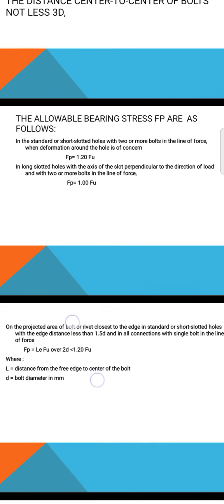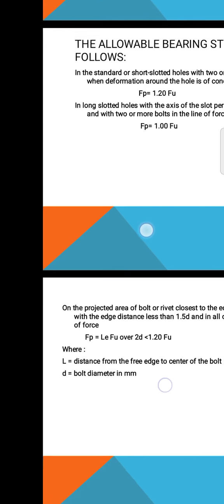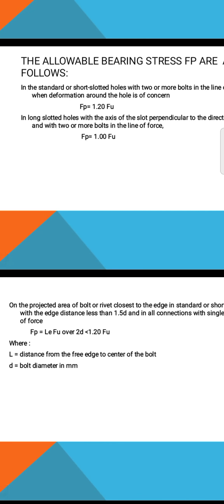The formula is Fp is equal to LFu over 2D, or is not greater than or equal to 1.20 Fu, where L is the distance from the free edge to the center of the bolt, and D is the bolt diameter in mm.